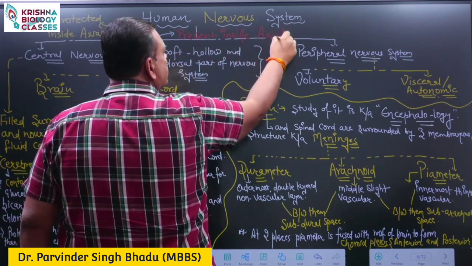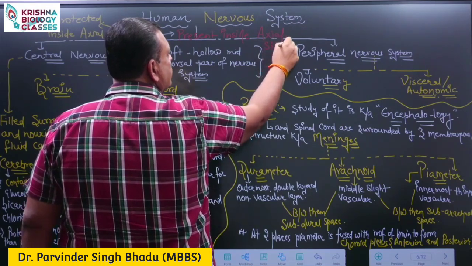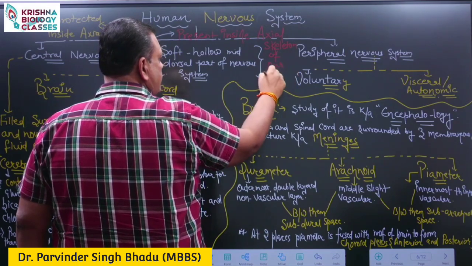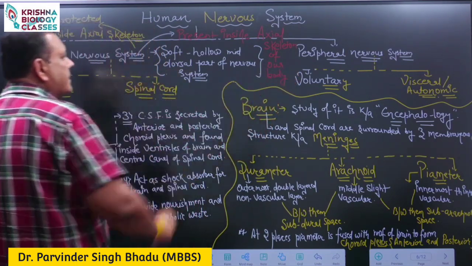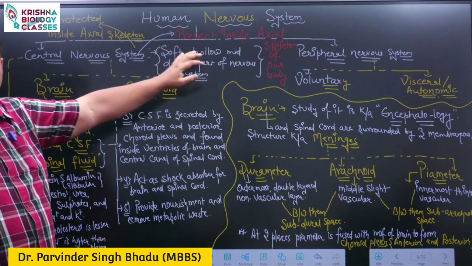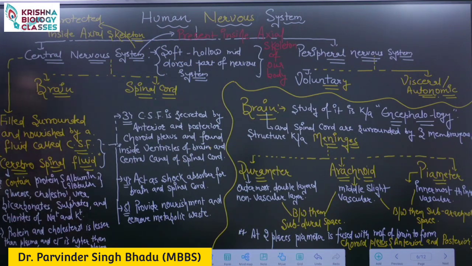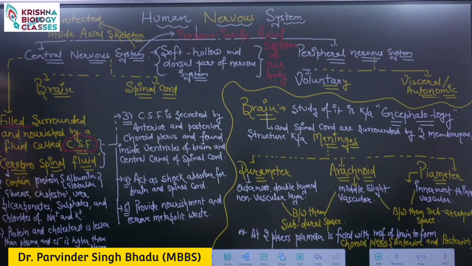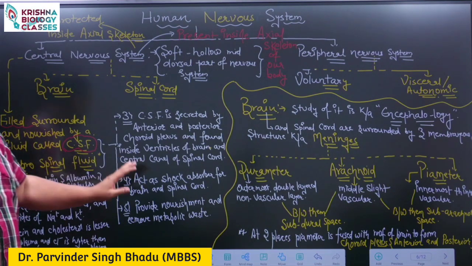Central nervous system is present inside the axial skeleton of our body, and inside this axial skeleton, the central nervous system is filled with a specific liquid named cerebrospinal fluid.